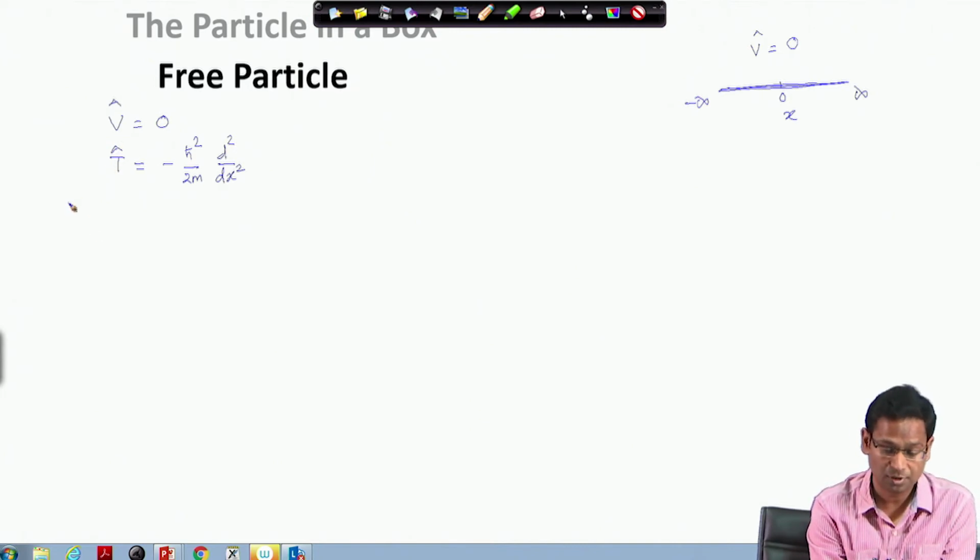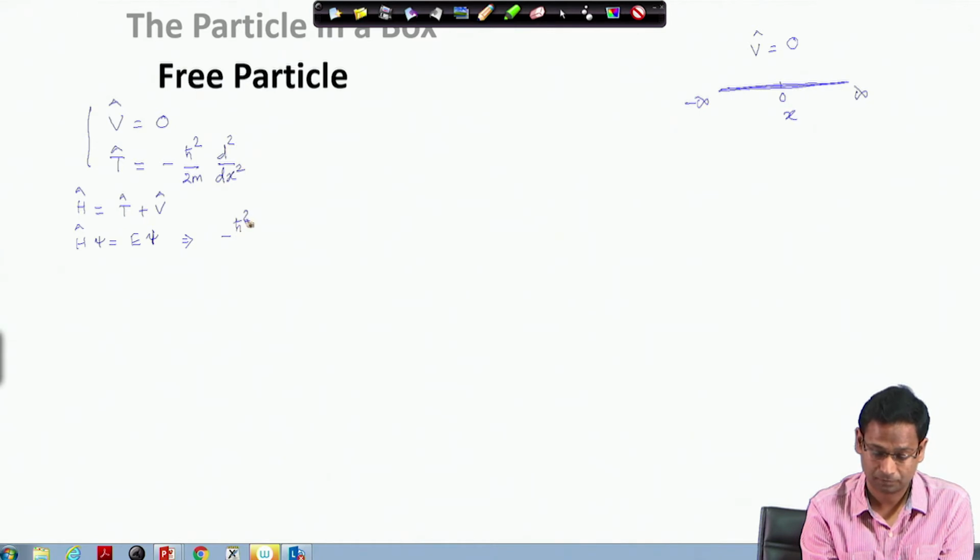So, I can write down the Schrodinger equation where the Hamiltonian is the sum of kinetic energy plus potential energy, and the Schrodinger equation is H psi equals E psi. When I use this form of the operators, I see plus the potential energy is 0.